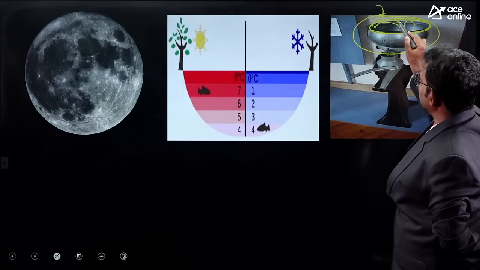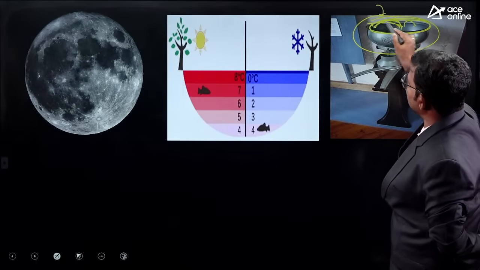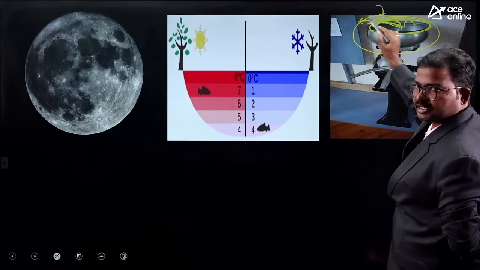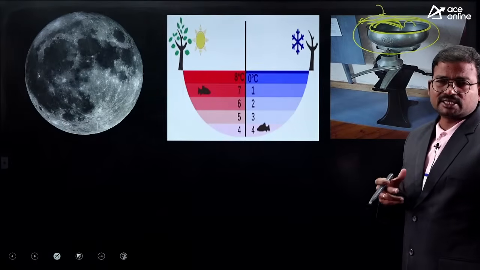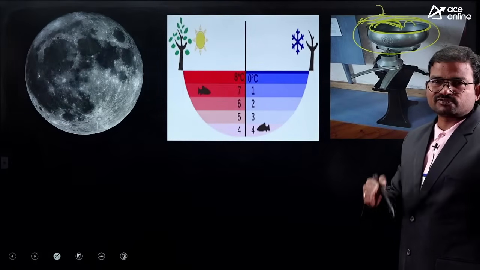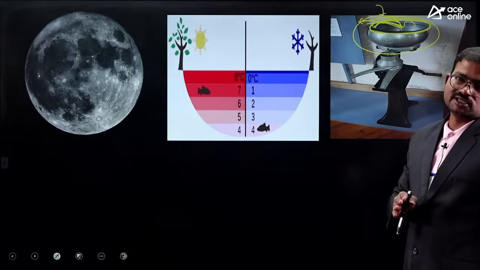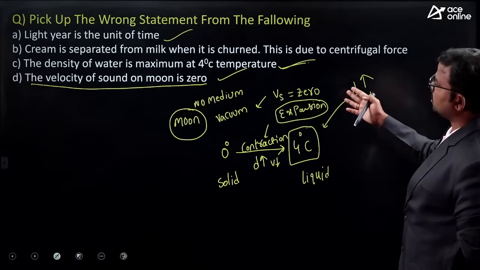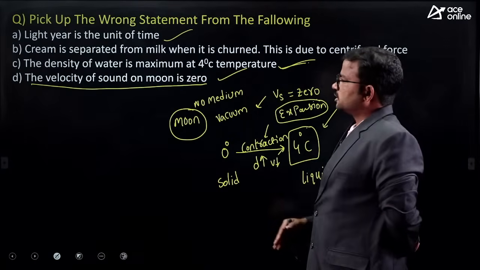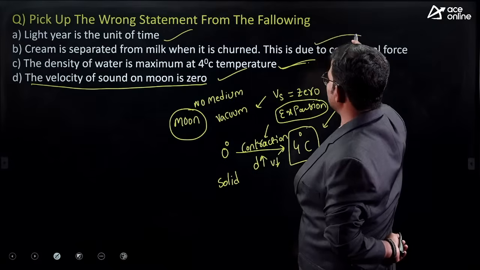From here you can observe the force acting away from the center. A kind of virtual force is applied away from the center, which is considered centrifugal force. Because of centrifugal force, cream is separated from the milk when it is churned. So this is also correct.